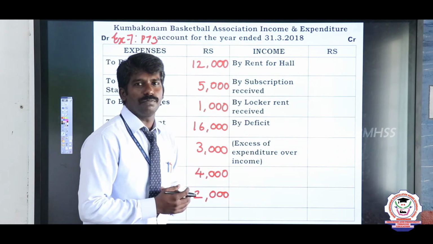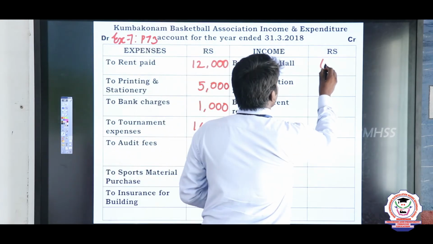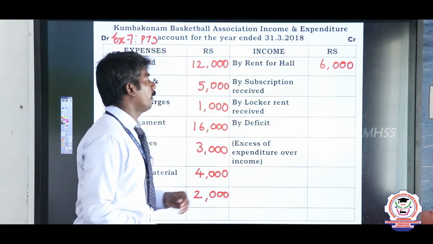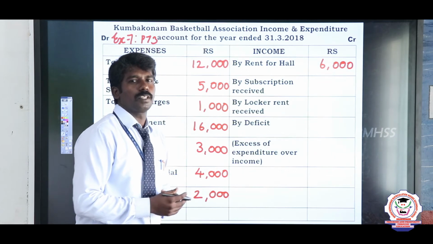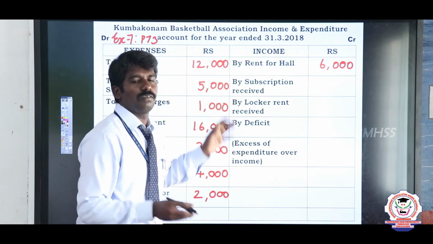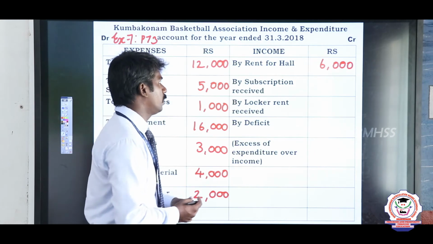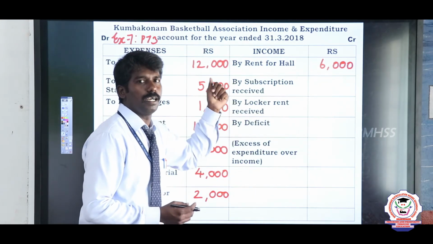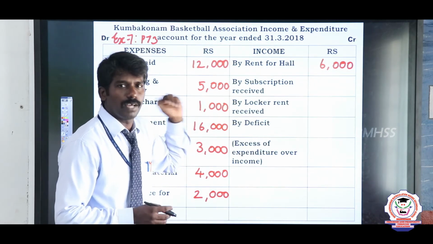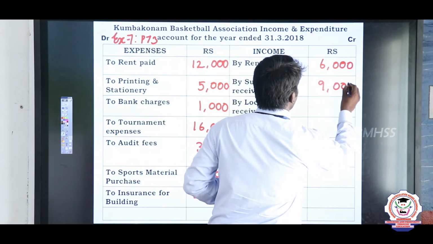What is the value of rent for hall? The value is 6000 rupees. So right, 6000 rupees. Then see the subscription received. What is that, sir? Subscription received from members by the organization for giving happy moments or happy circumstances in the organization. So this is one of the incomes gained by the organization. What is the value of subscription received? The value is 9000 rupees. So right, 9000 rupees.